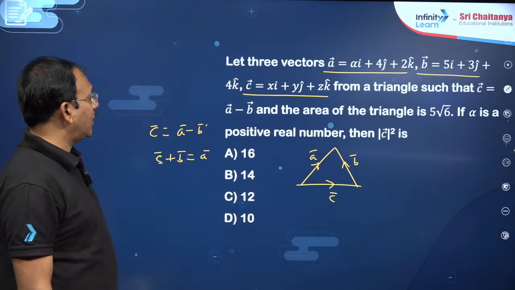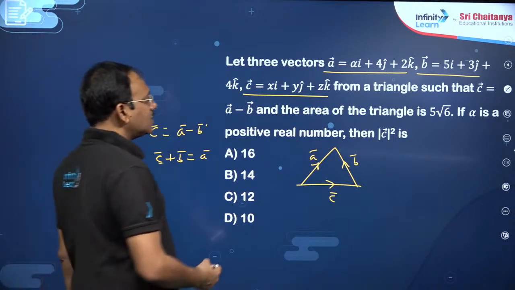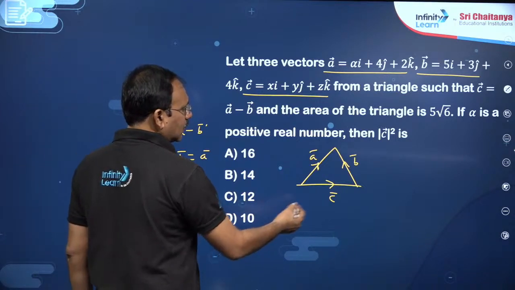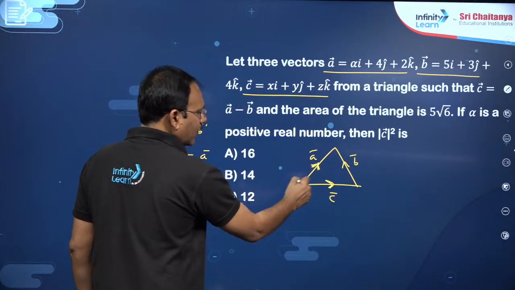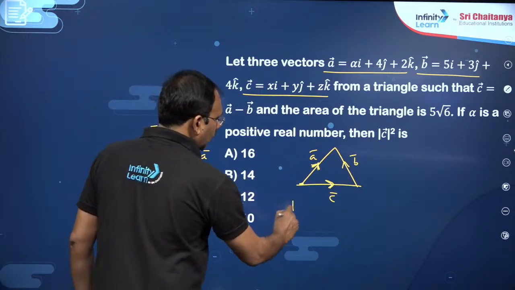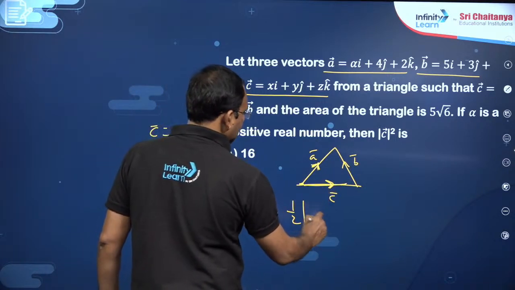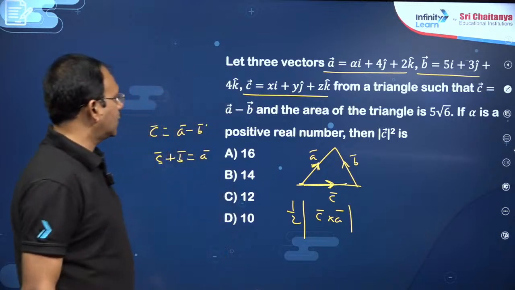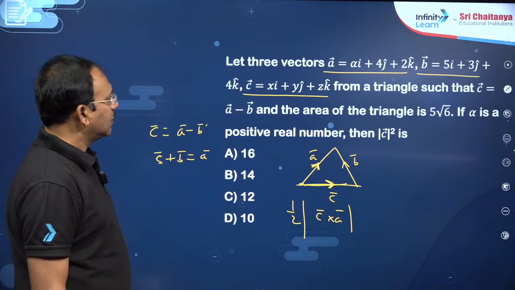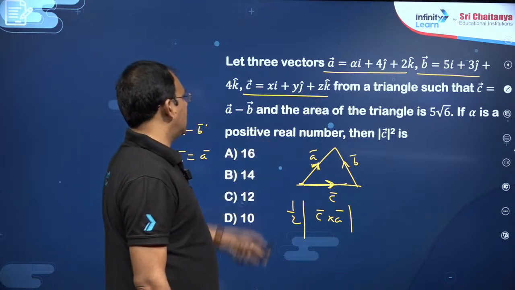So you can take, my dear friends, the area of the triangle he wants. You can just take, dear students, the directions here. You see here these two are going from the same point. So you can write half magnitude of C bar cross A bar, you can take. C bar cross A bar with magnitude you can take. Okay, is 5 root 6. You will get a relation connecting x, y, z, my dear friends.